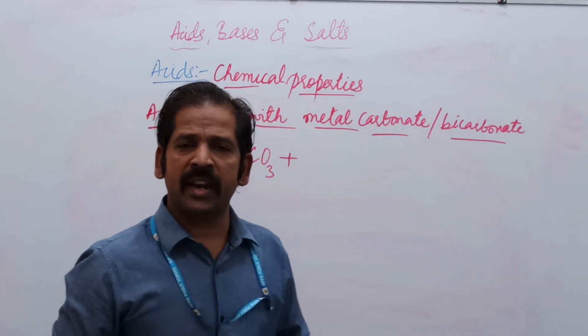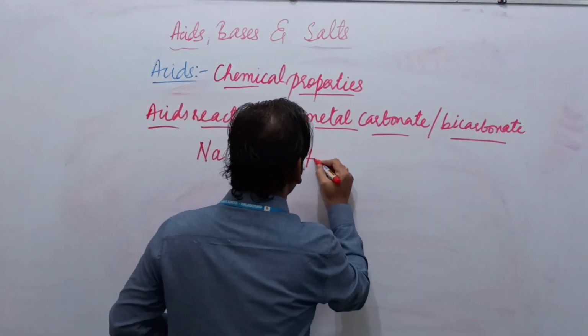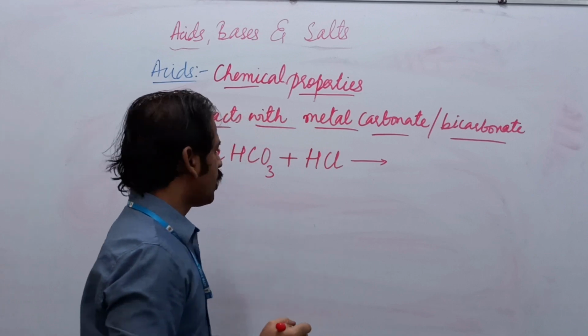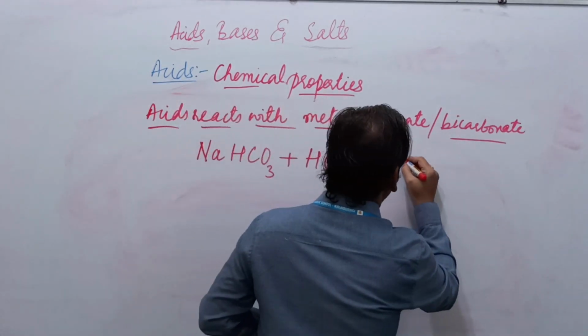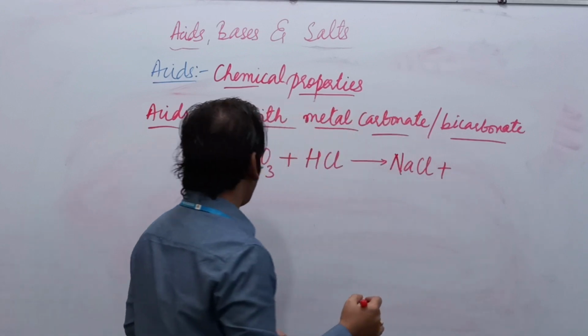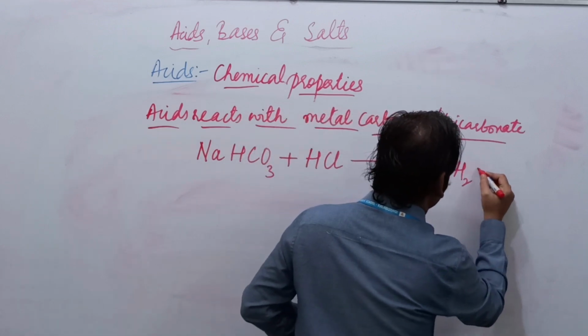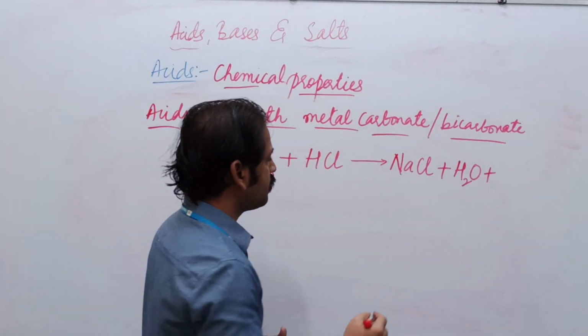Sodium carbonate is reacting with the hydrochloric acid and becomes sodium chloride, water, plus carbon dioxide.